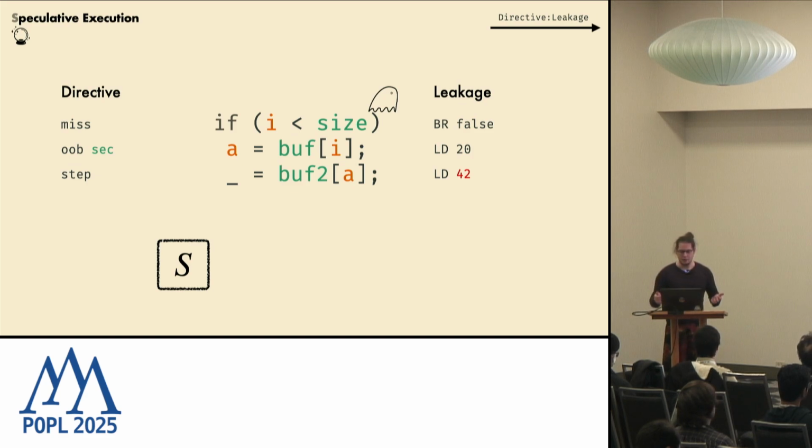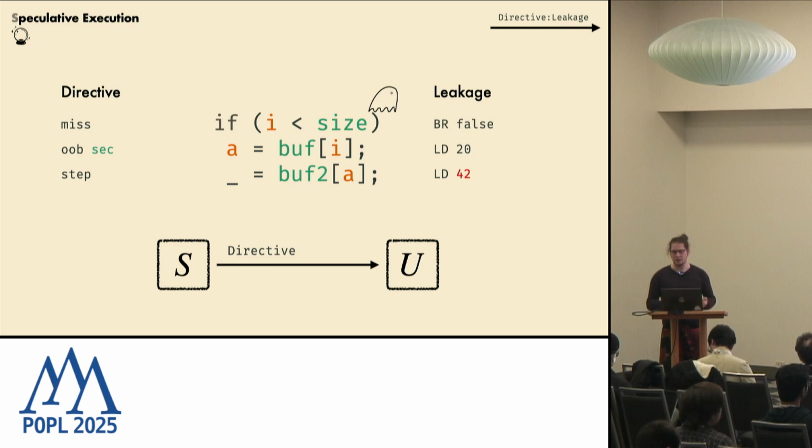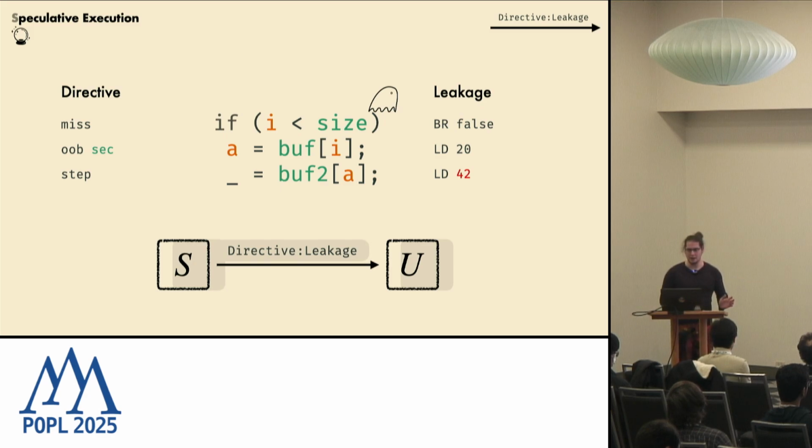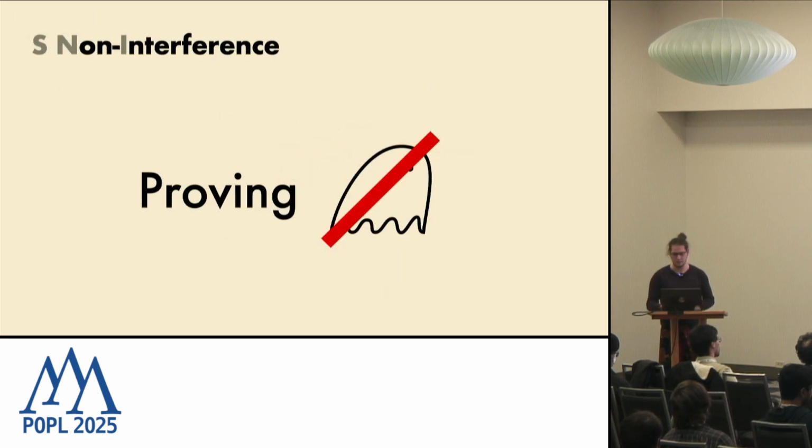Okay, so in general, what we have is an architectural state. We receive a directive from our microarchitecture, we execute our transition, and we observe some leakage to the microarchitecture. Therefore, rather than having to model all the microarchitecture in our state, we can just move our microarchitecture only to the semantics, so only to directive and leakage. Okay, so that was the S part. We have semantics, and we can observe Spectre attacks in our new semantics.